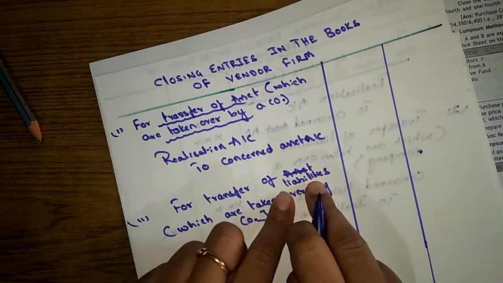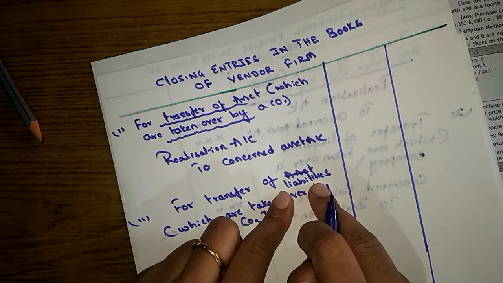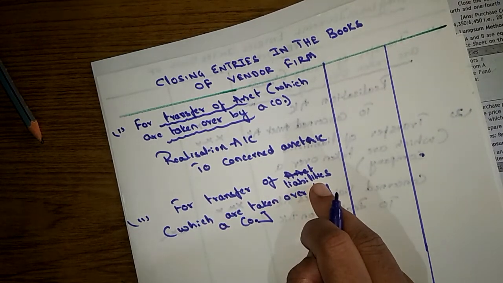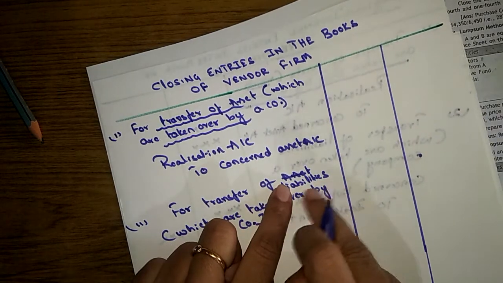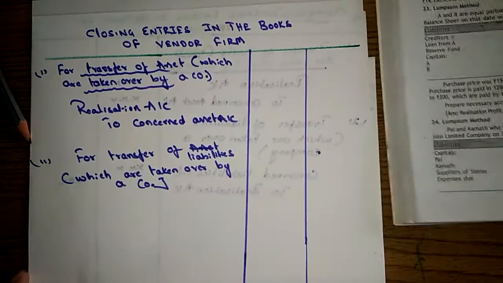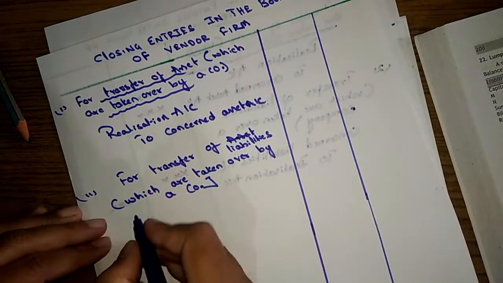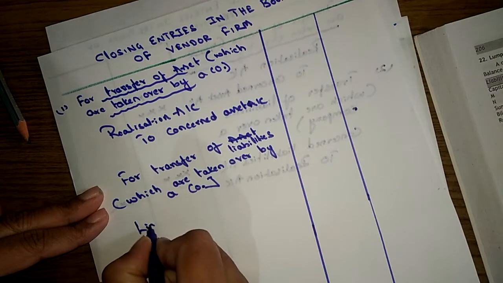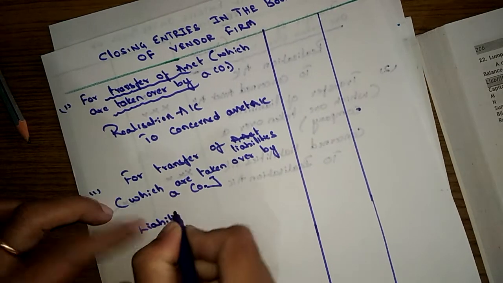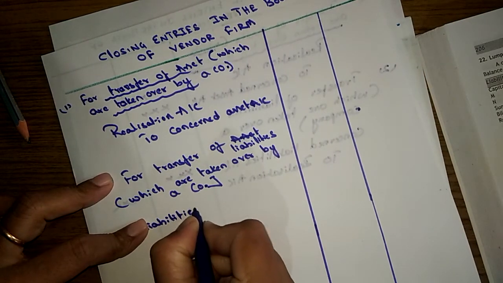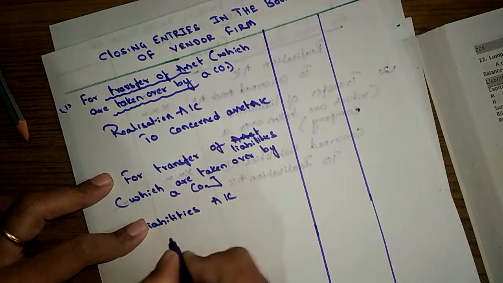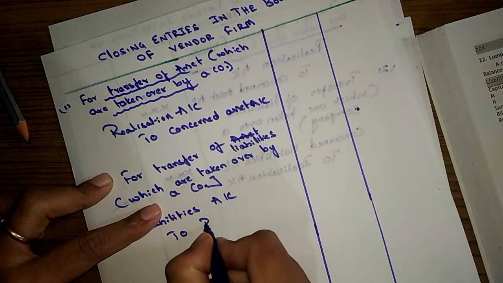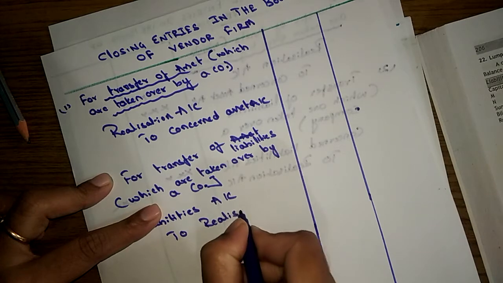Okay, so remember this. Here liabilities means only outsider liabilities, not owner's fund. Owners means partner's fund. Only outsider liabilities. So the entry is liabilities account to realization account.